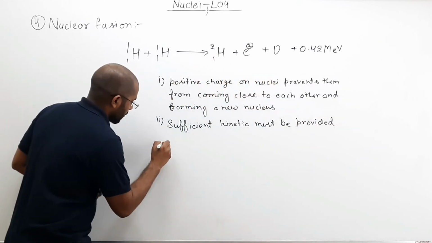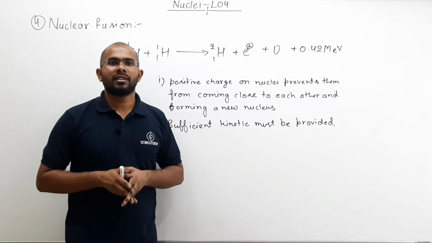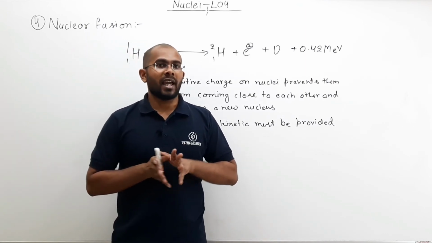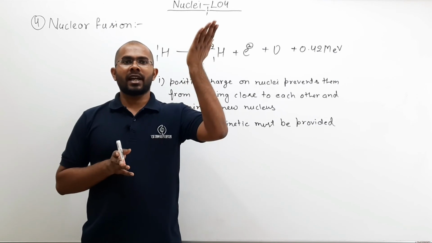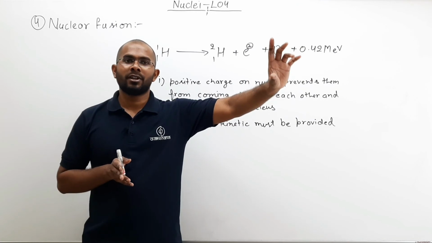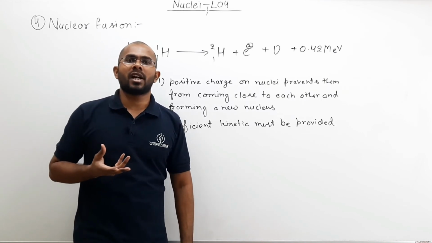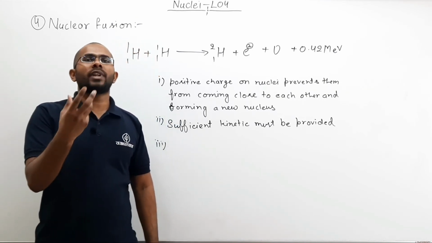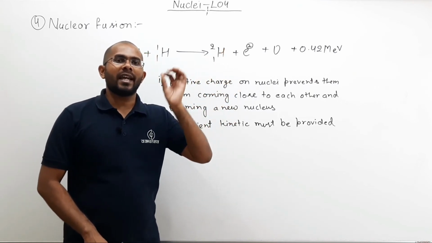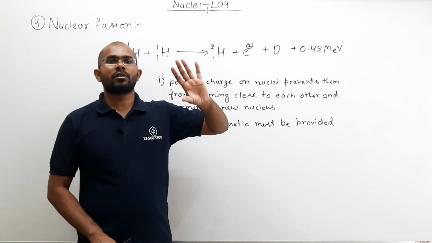Now, what is the way through which I can provide this sufficient kinetic energy? Now, you must have seen in your kinetic theory of gases chapter that as you raise the temperature of a gas, the kinetic energy of gas molecules also increases. So, if I have hydrogen gas and I want to increase its kinetic energy, one way I can do that is to increase the temperature of the gas, and as I raise the temperature, the kinetic energy of gas molecules will increase.